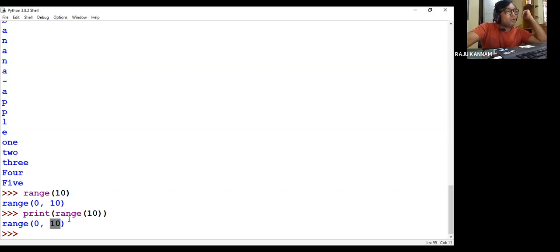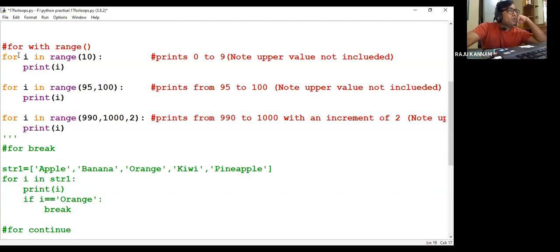Now if I want to print each and every element of this range function, we have to use the for loop. Now I'm using for i in range function. So this range function will contain 0 to 9. Why 9? Because the upper value is not included in the list. Okay, so then print i. First it will print the first element. First element is 0.